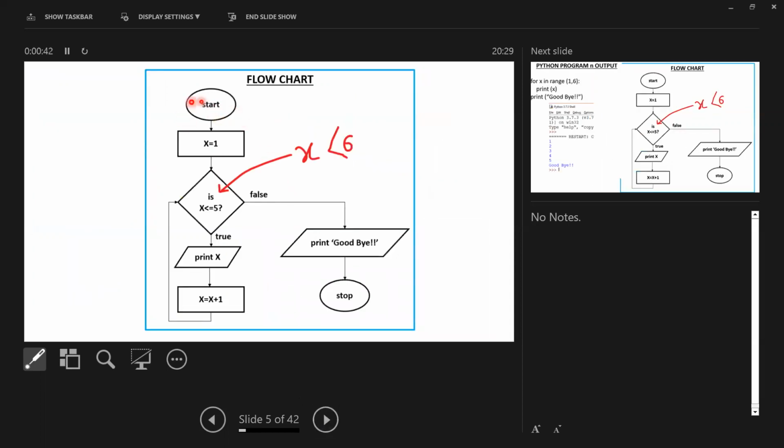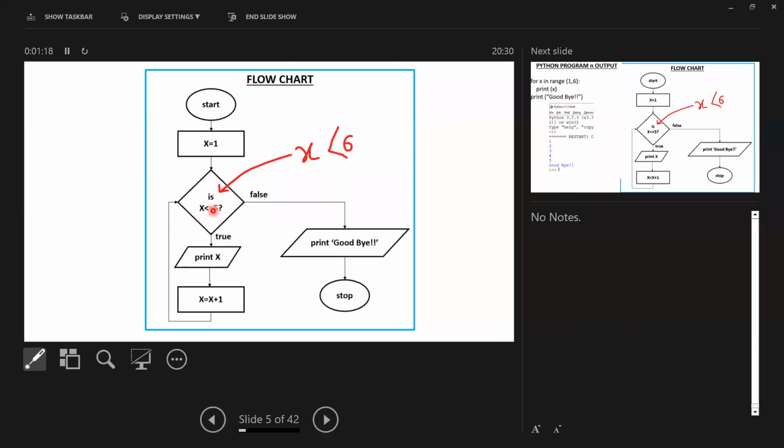Look at the flowchart. Start, x equal to 1. It initializes the x value as 1. Why 1 to 6? Since there is 1 to 6, it identifies the values. Starting is 1, ending at 6 means 6 is not taken in the output, only up to 5. Is x lesser than or equal to 5? In the same way, you can write is x lesser than 6. That is also okay, because lesser than 6 means lesser than or equal to 5.